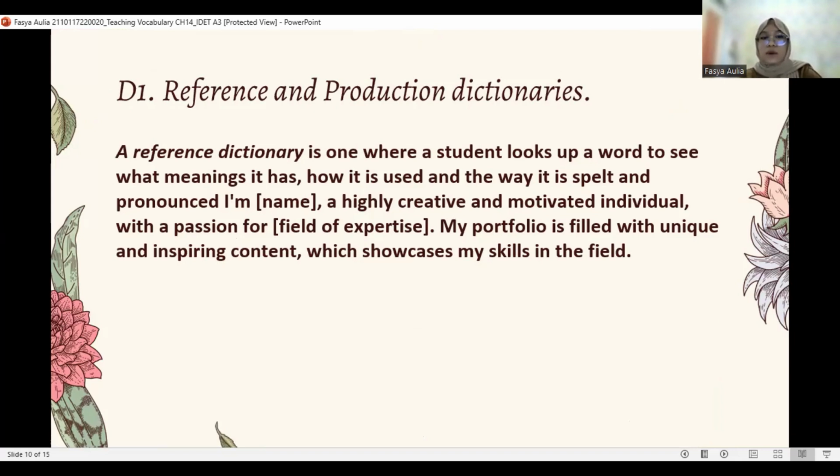A highly creative and motivated individual with a passion for my portfolio is filled with unique and inspiring content which showcase my skills in the field.